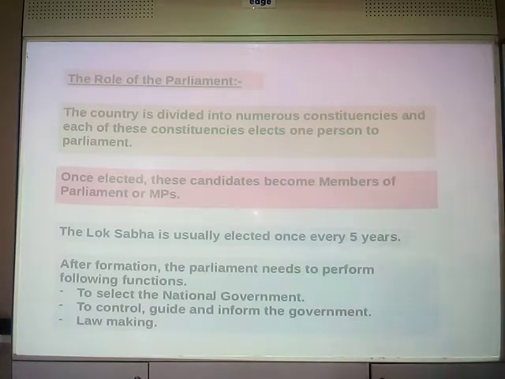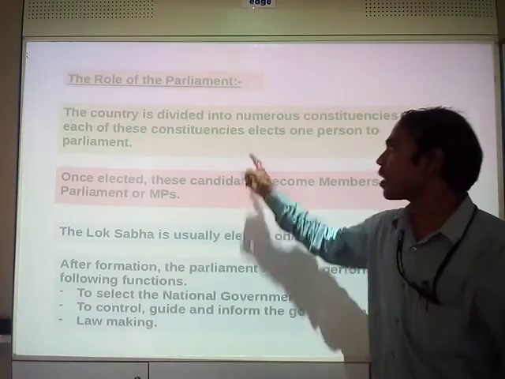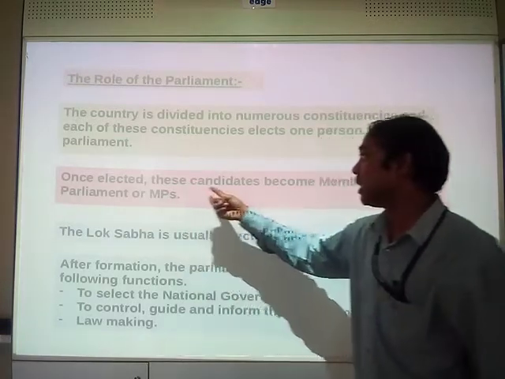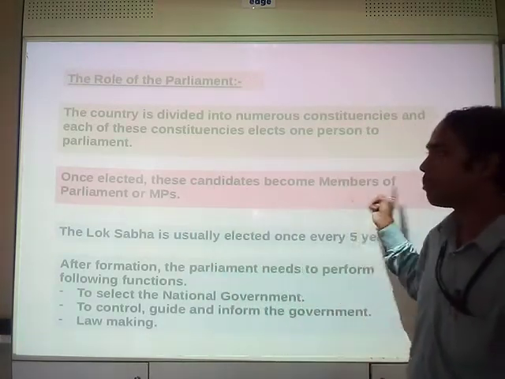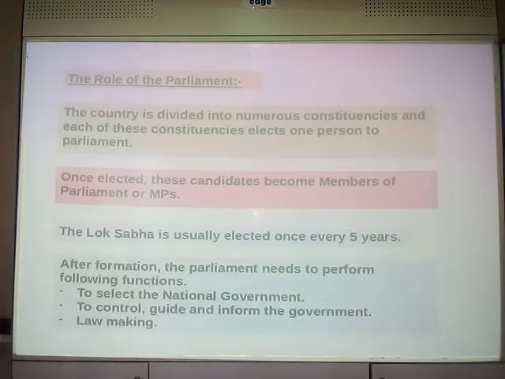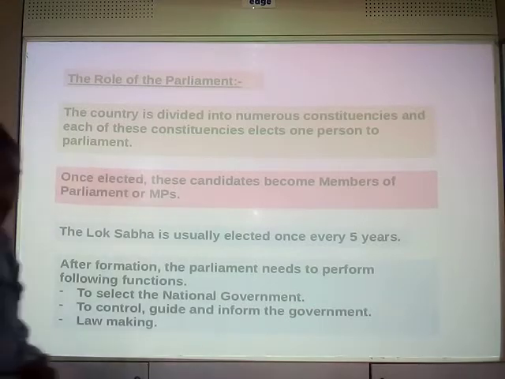Once selected, these candidates become members of parliament, or MPs.